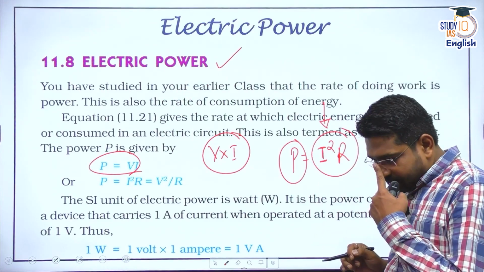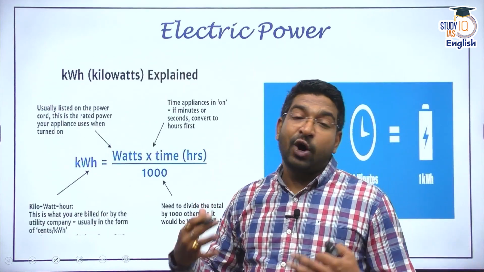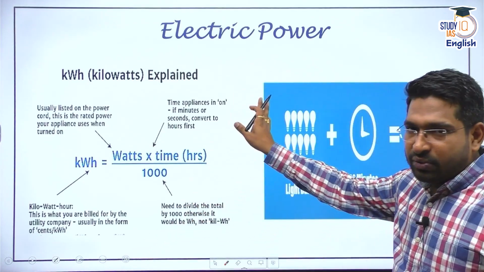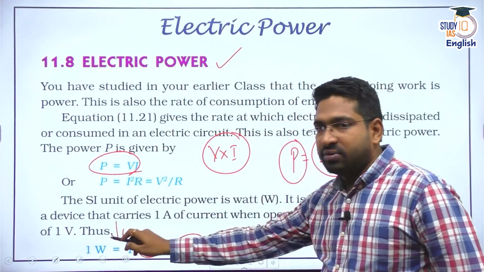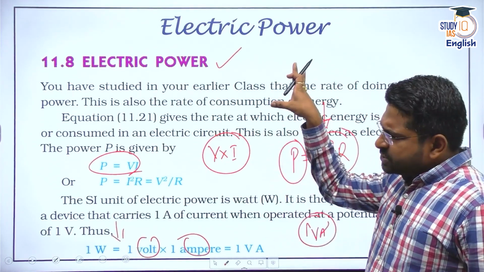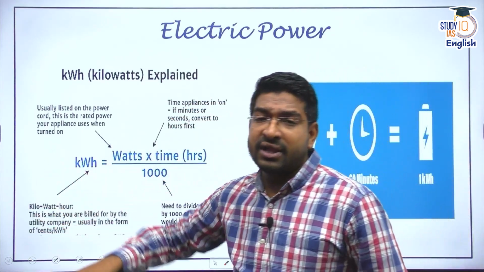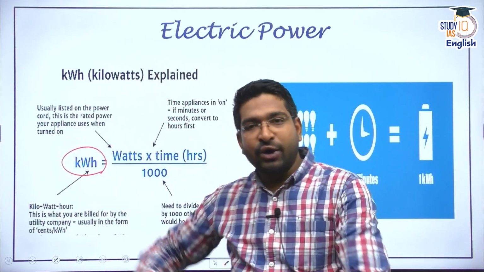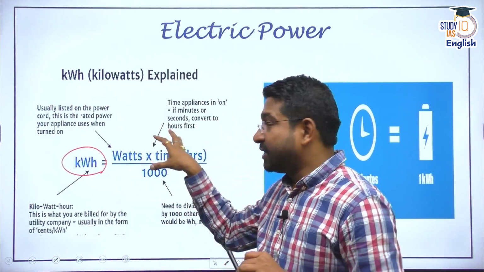Now you still have a question. Sir, how do I get a bill? Does it depend on voltage or current? No, it depends on how much power you use. The unit of power is the watt, because it depends on voltage and ampere. So 1 watt is equal to 1 volt ampere. But many times for power consumption, the stations use another unit, that is kilowatt hour, meaning how much electricity you are using per time. That way power is calculated.